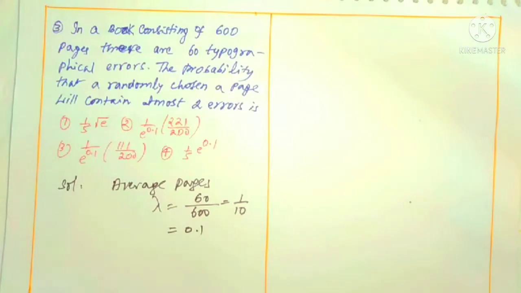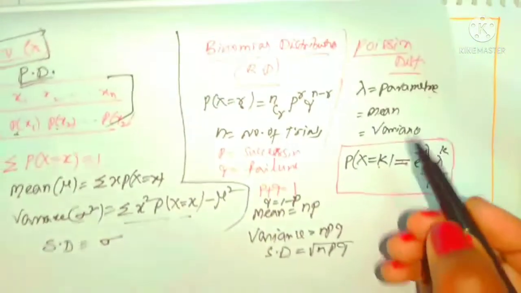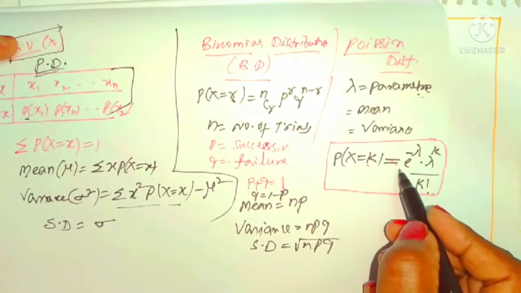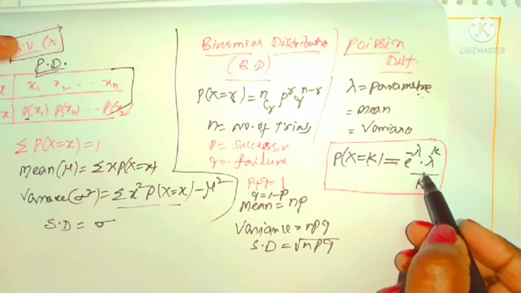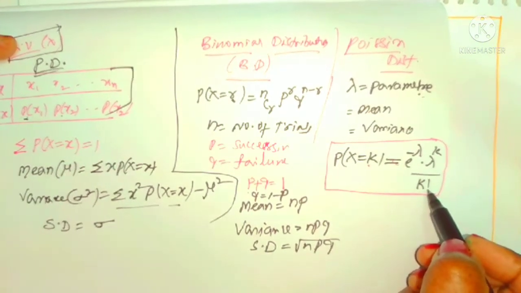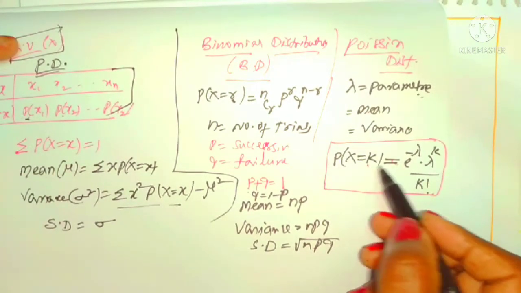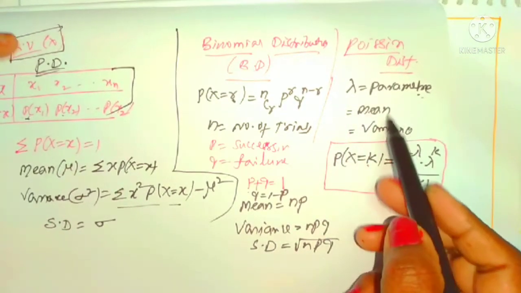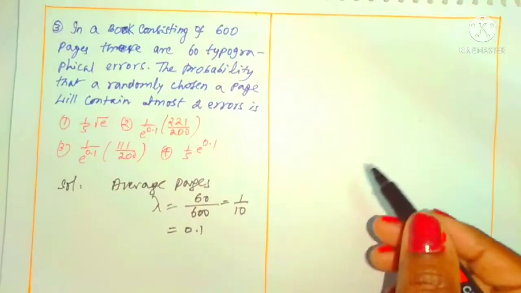In the case of the Poisson distribution, you have to concentrate on only one formula. If you know the parameter, P of X equals k is e power minus lambda into lambda power k by k factorial. In place of k, whatever value it may be, you give the value and use it. Lambda is already the parameter.